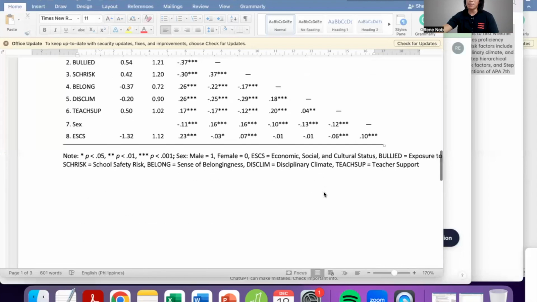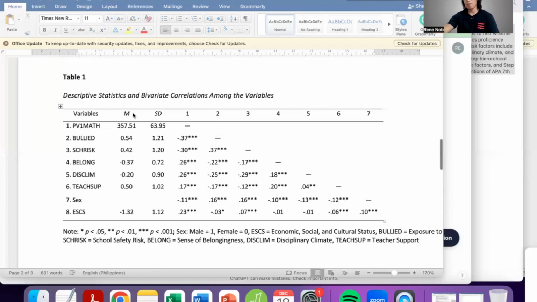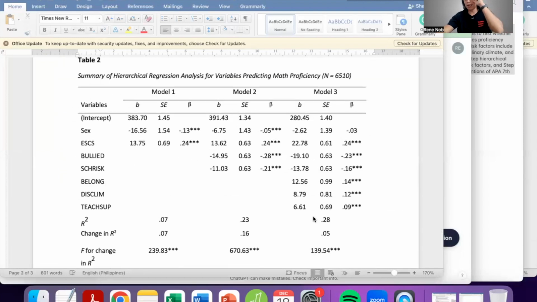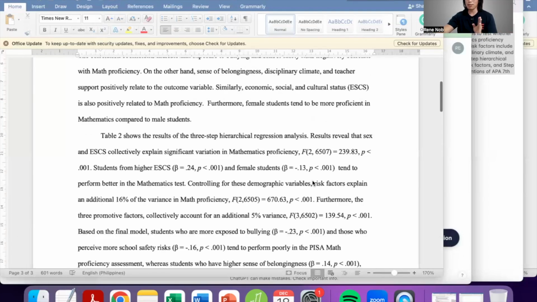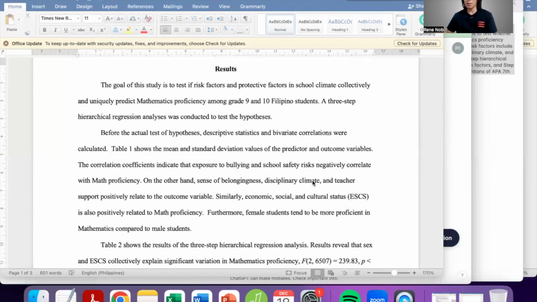This is the table. We can see here that we've combined the descriptives and the correlation coefficients. And these are the results of the hierarchical multiple regression. We simplified it into these three models. And the report is something like this. The goal of this study is to test if risk factors and protective factors in school climate collectively and uniquely predict mathematics proficiency among grade 9 and 10 Filipino students. A three-step hierarchical regression analysis was conducted to test the hypothesis.